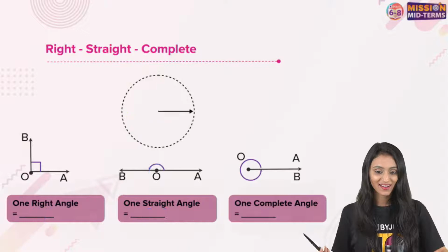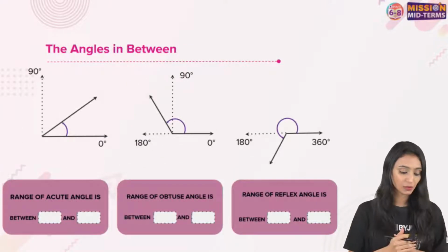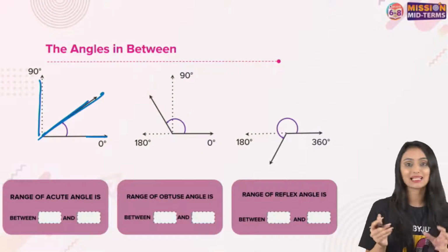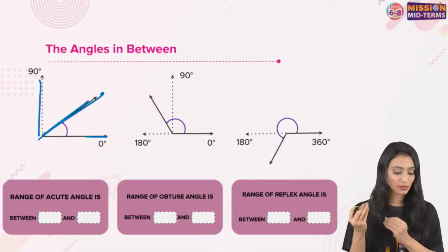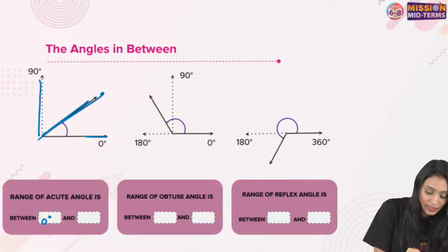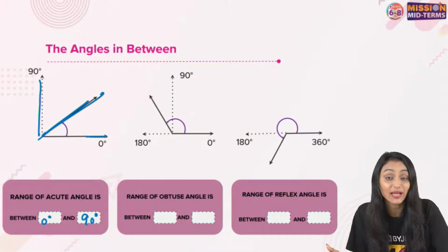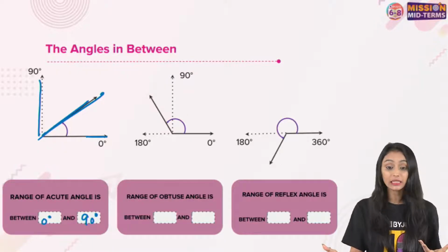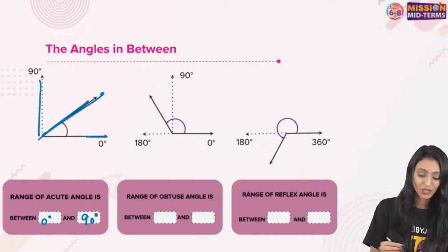All right. Let's move ahead now. Let's talk about the angles in between. So this is 0 degree, this is 90 degree. What about this angle? It is lying between 0 and 90. It is not a bisector, I am saying. It is somewhere between 0 and 90. So range of acute angles is always between 0 degree and 90 degree. Even if the angle is 89 degree, we will call it acute angle. Even if the angle is 45 degree, or 33 degree, we call it acute angle. Anything between 0 to 90 degrees.